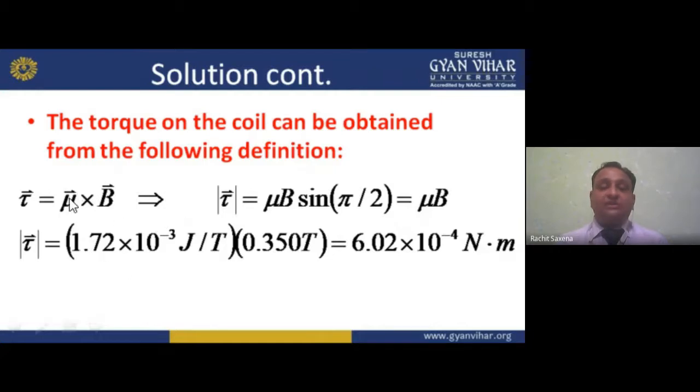That is, torque is equal to mu into B. Mu is what? The permeability. B is the magnetic field. Or we can write like this here: mu B sine pi by 2. Why is pi by 2 given? Because it is normal to the plane, so we can write pi by 2.